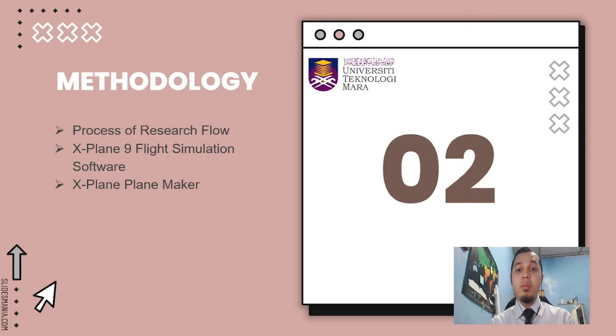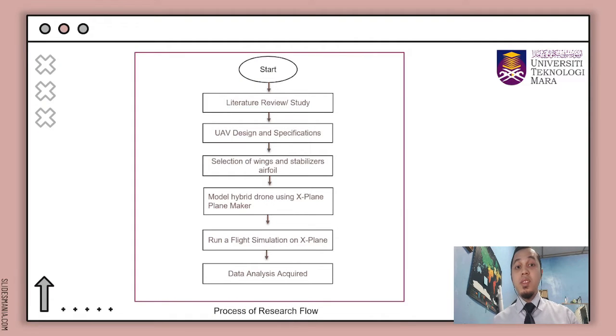Now let's move to the methodology, which consists of the process of research flow, explaining X-Plane 9 flight simulation software, and explaining PlaneMaker. So this is the process of research flow that I had done in this semester. To start the research, I have to do the literature review of studies regarding the analysis of hybrid drone, multi-rotor drone and fixed wing drone.